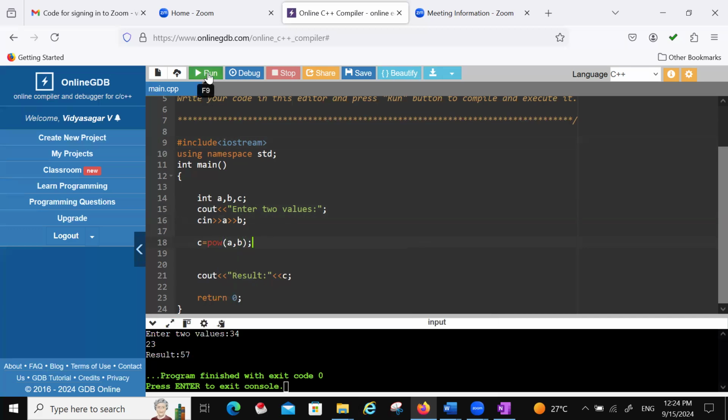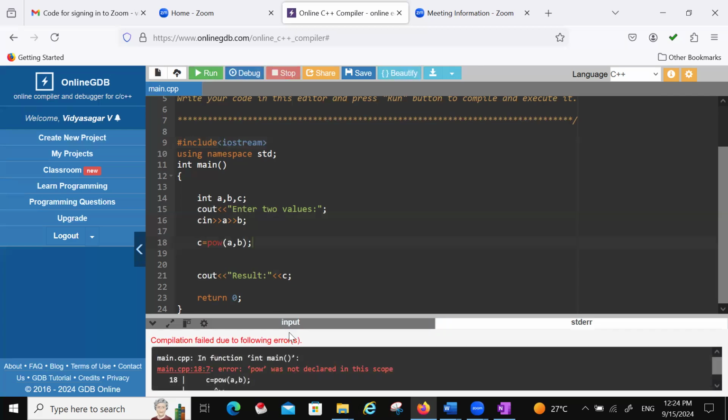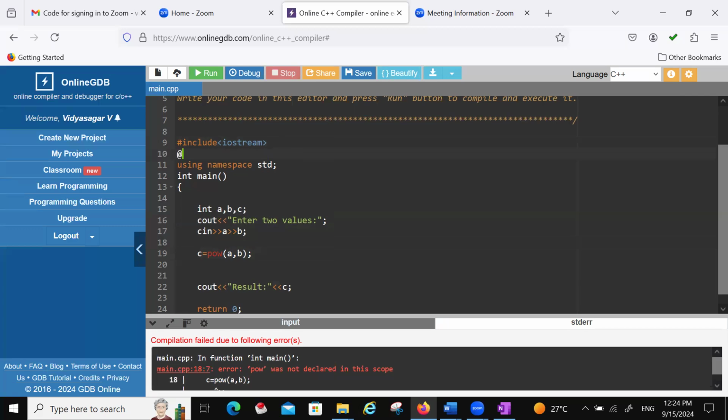See, pow was not declared. The power function is not declared. Power is a mathematical function that we have to include here. Okay. Pow was not declared in the scope. So whenever you want to use a mathematical function, we have to include math. Then only it will work.